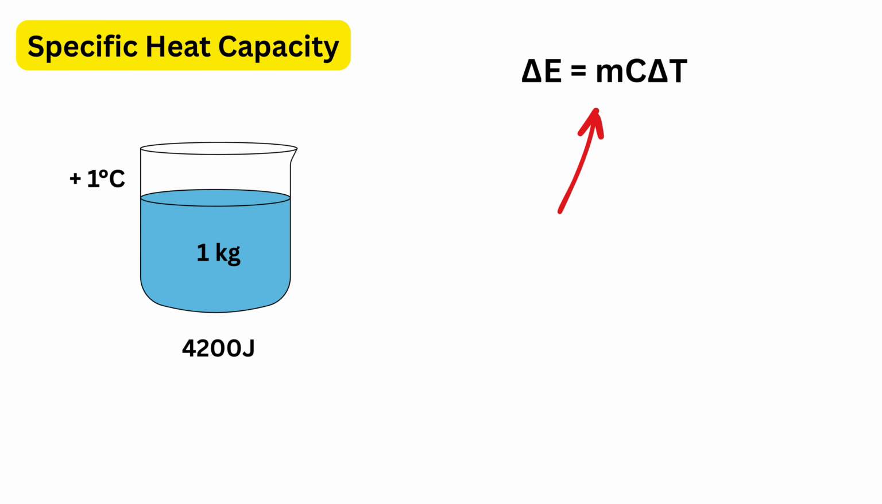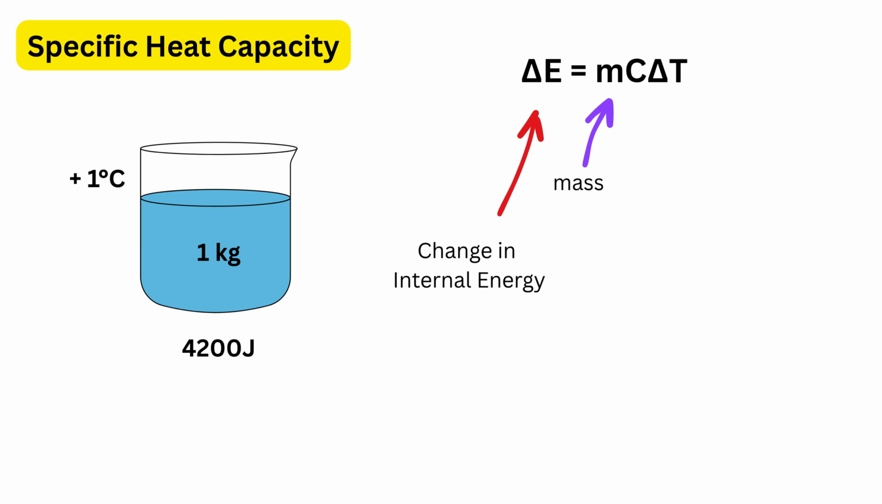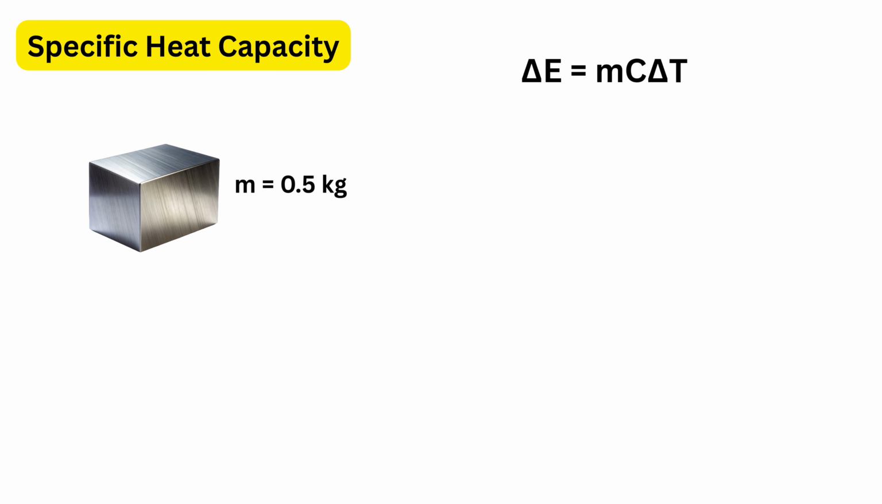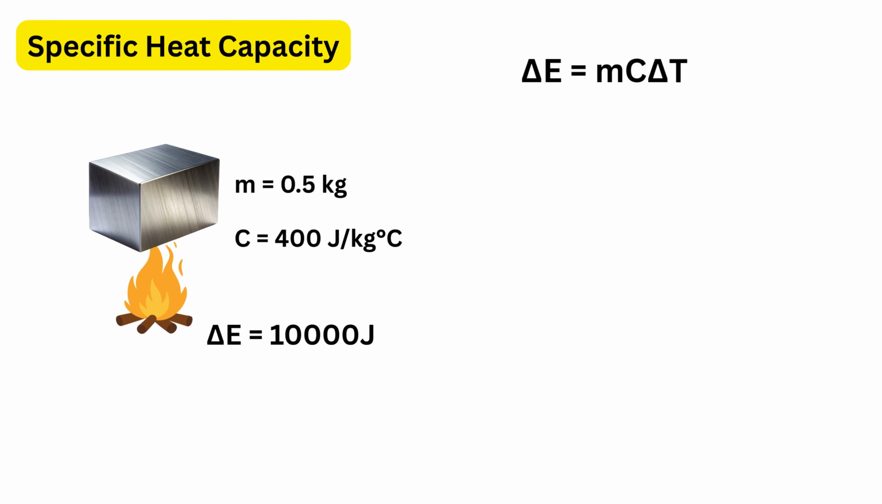This is the formula we use. Change in internal energy is equal to mass multiplied by specific heat capacity multiplied by change in temperature. Now let us understand this with a simple example. Suppose we have half a kilogram of a metal with a specific heat capacity of 400, and we supply 10,000 joules of energy. Now, we want to find how much the temperature increases.